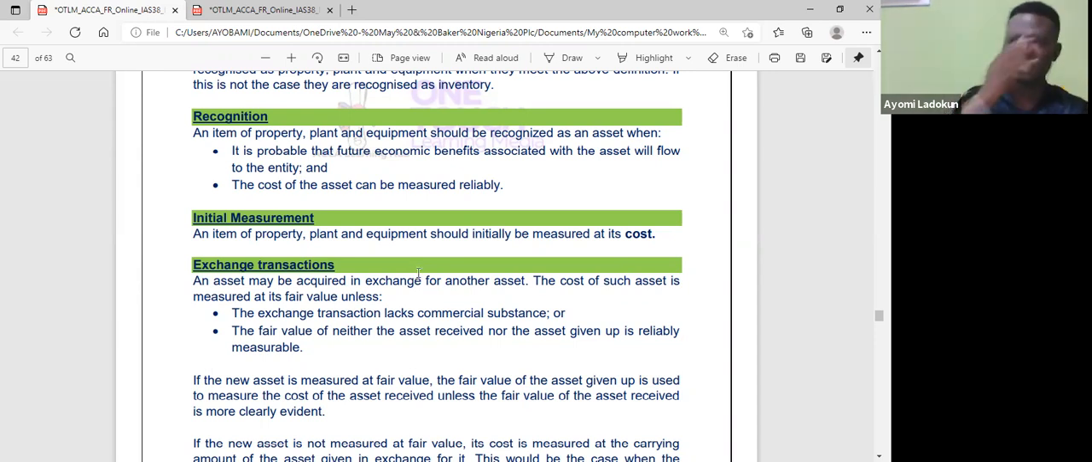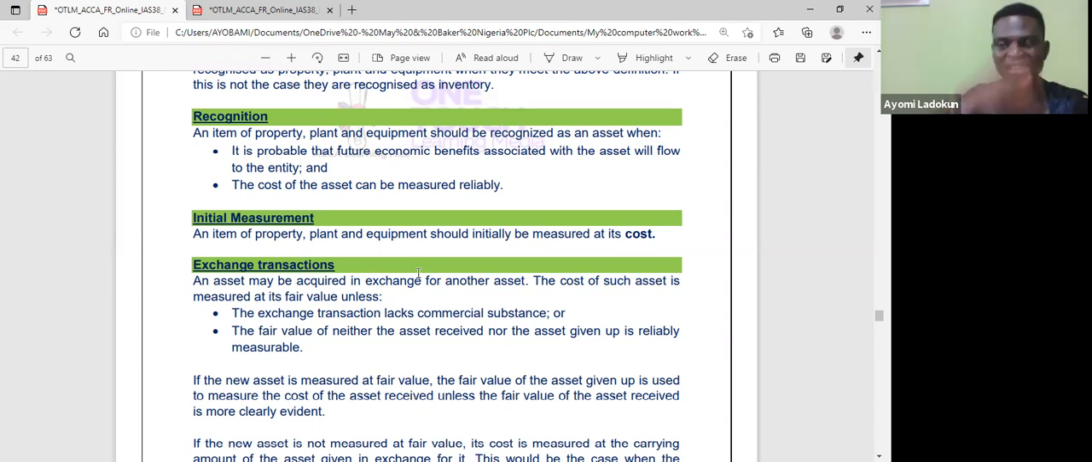But remember that before I can recognize an asset on my account, basically 3 conditions have to be met. The item must meet the definition of an asset. We did that about 4 weeks ago. And of course, the cost can be measured reliably, and it is probable that future economic benefit flows to the entity. So obviously, I don't think the examiner bothers you about that, except it forms part of a discussion paper, but not maybe at this level.